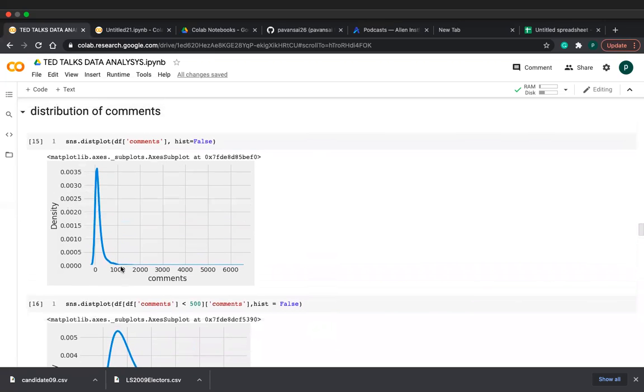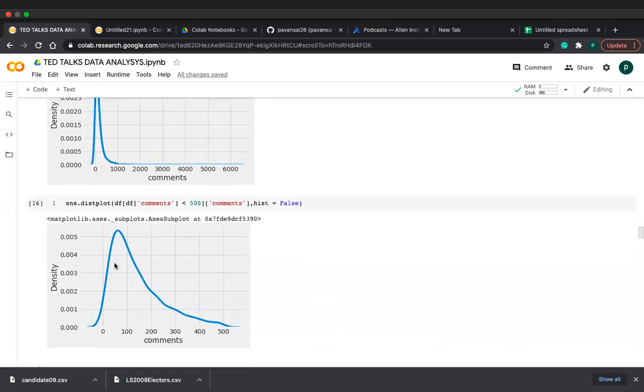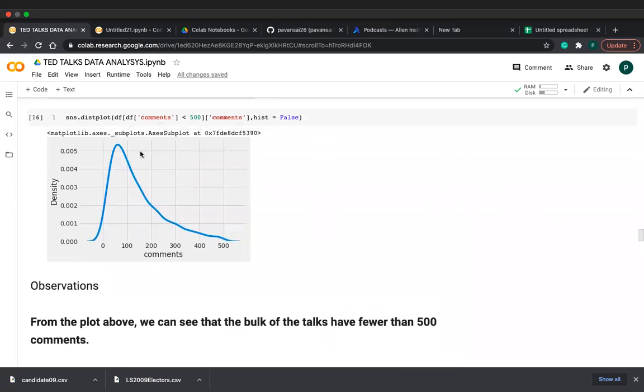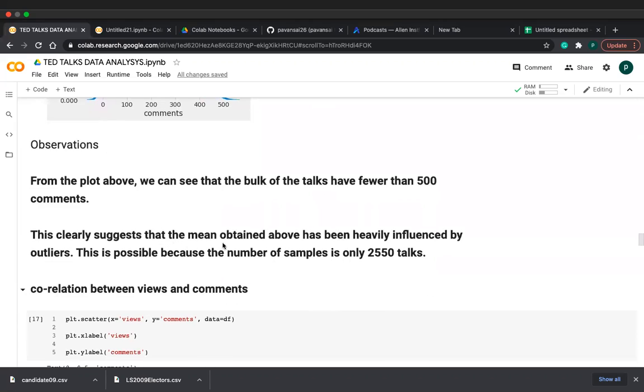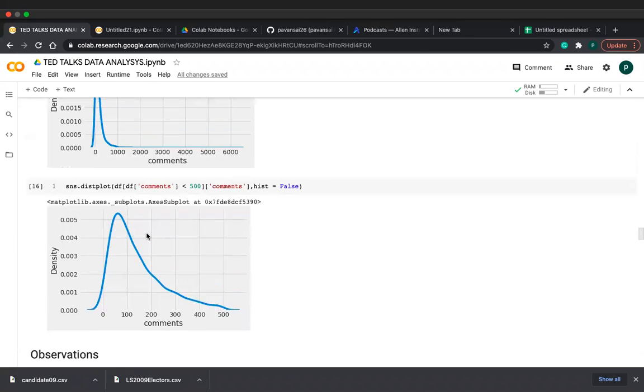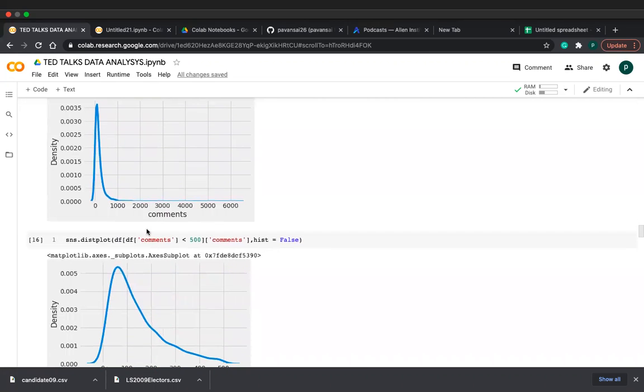See friends, we have the curve only, meaning the maximum shape occurred only below 1000, friends. That's why I put this syntax. And after 500, we have only a small number of comments. That's why we can say, see, from 0 to 500 we get the maximum area. This clearly suggests that the mean obtained above has been heavily influenced by outliers, because most of the talks have less than 500 comments, but some talks have more than 500 comments.